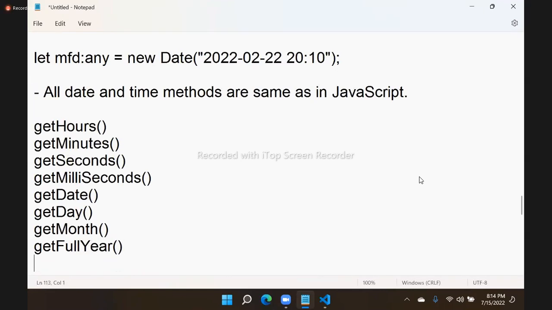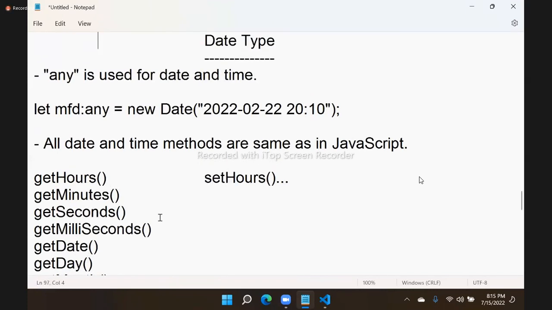And similarly, you have set options also. Similarly, we have set hours and all others. Right? Set hours, set minutes, set seconds. We have set date, set month, set year. We don't have set day because day is weekday. We don't set weekdays. Weekdays will be automatically determined by date. So these are all the options for date and time manipulations, same as in JavaScript. The type you have to mention is any.